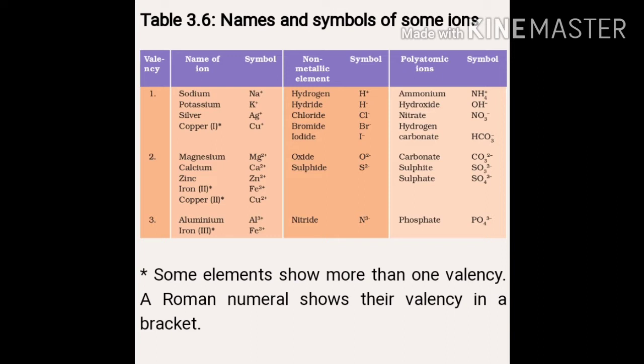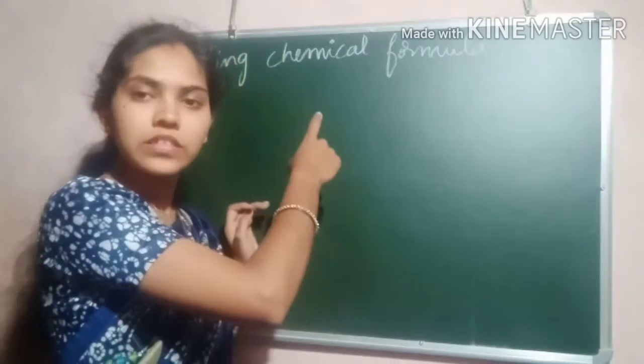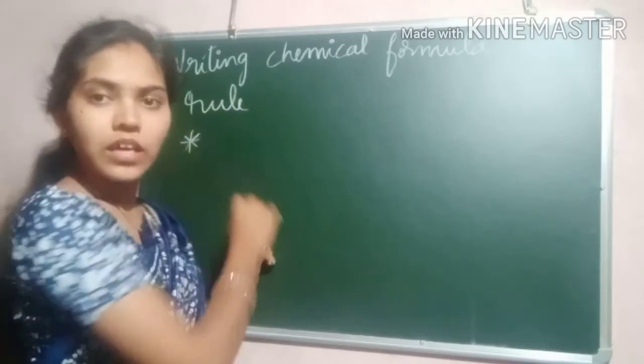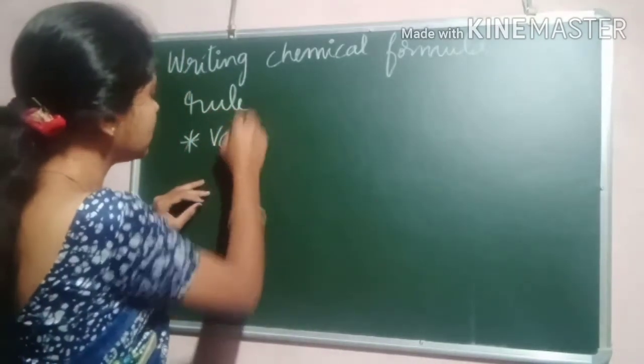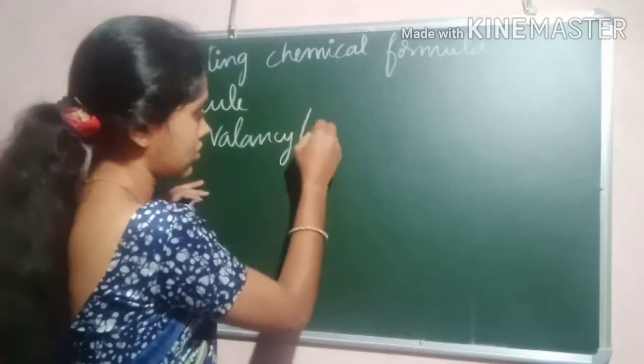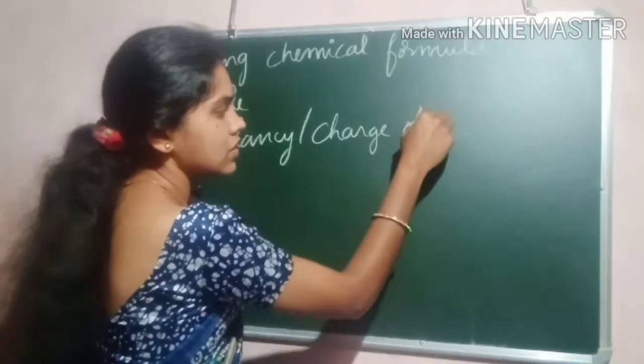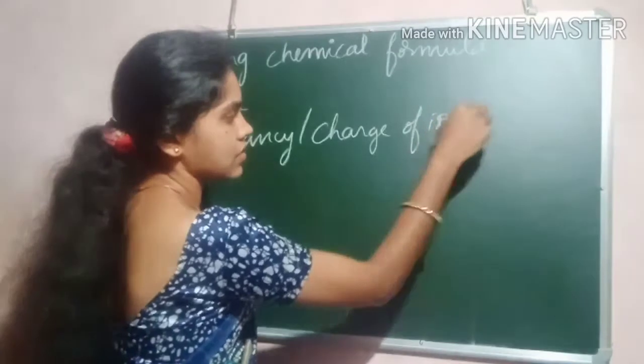In this table you can see the names and symbols of some ions. Observe these names and ions. This will help you to write the chemical formula of a compound. We have to follow certain rules. The first rule is that the valency or the charge of the ions must be balanced.